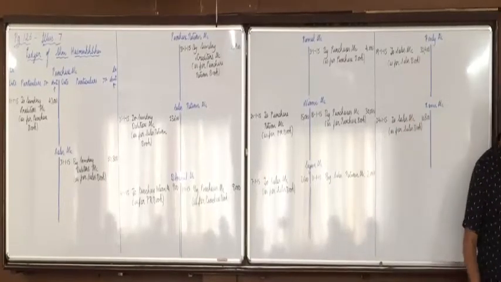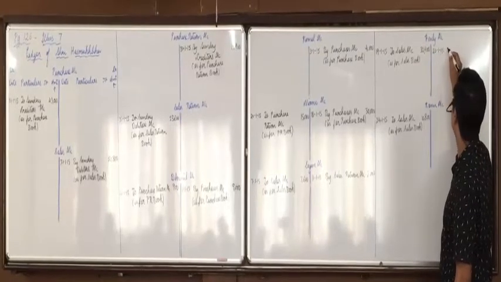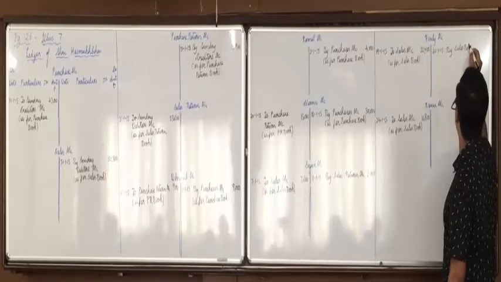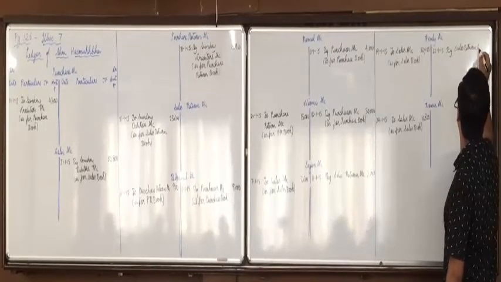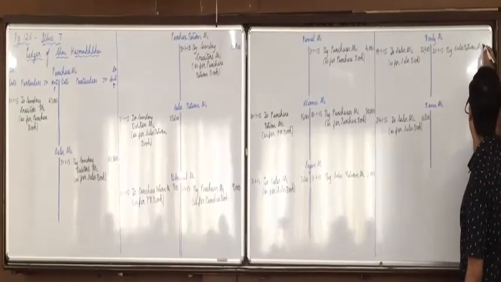Haley's account, credit side, 21/1/15, by sales return account, and the amount of Haley is 16,200.